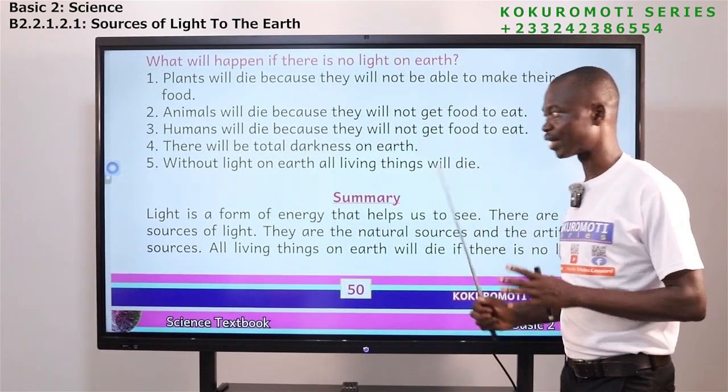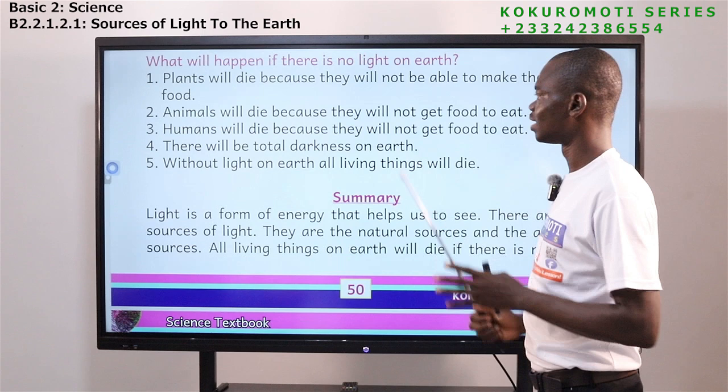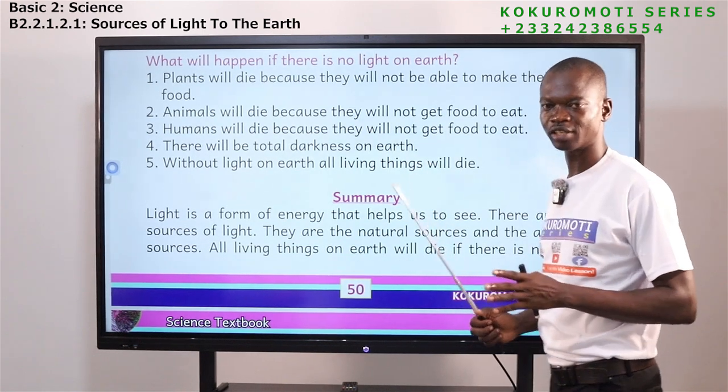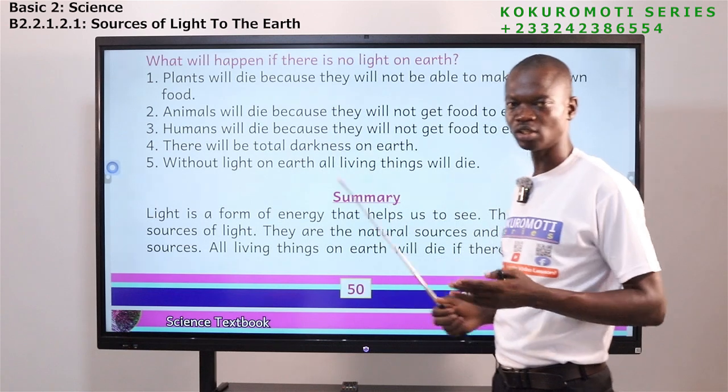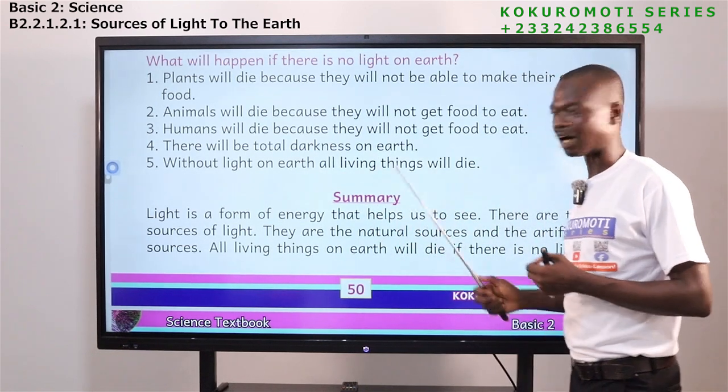All living things will die. There will be total darkness. Animals will die because they will not get food to eat. Human beings will not get food to eat. Plants will also die because they will not get what? Light to make their own food.